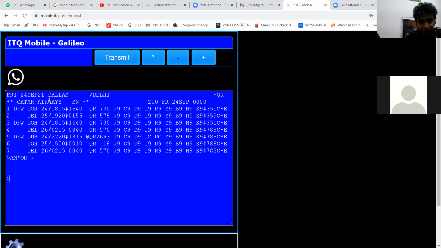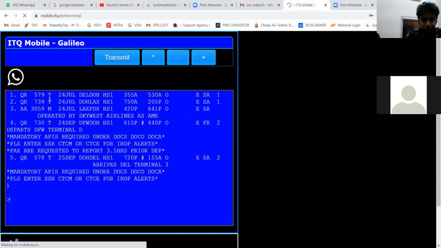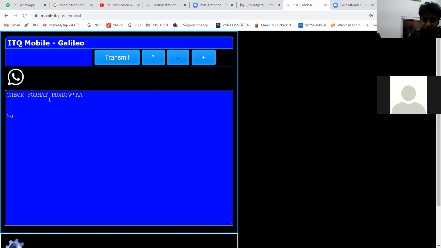Now we have an evening flight. So @1. N1, T1, T2. Is that clear to you? Star QR. Now I have to connect PDX to DFW. Yes, sir. Is that clear to you? It is just, now what you calculate, Yusuf and Mandeep ji. What you have calculated? You should be aware of the combination and your online points.